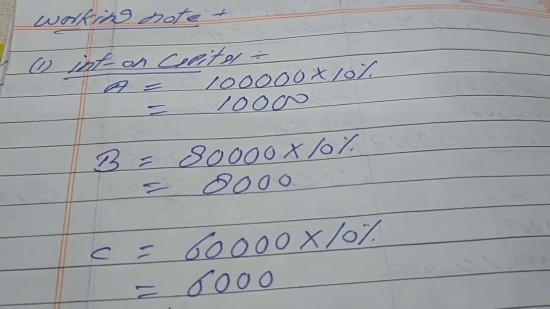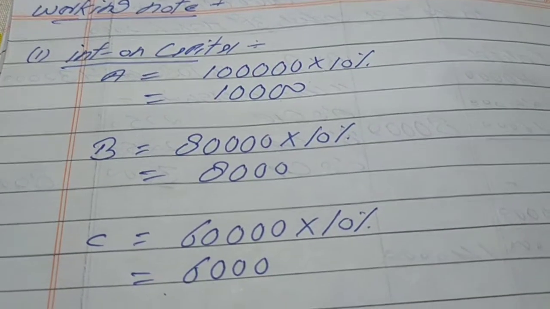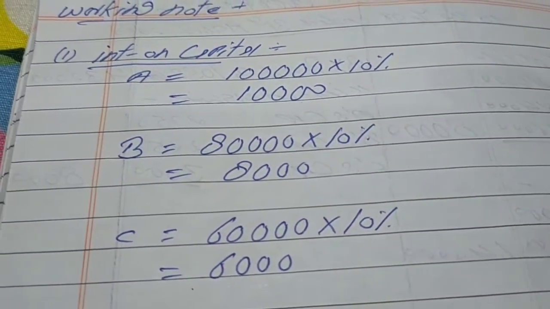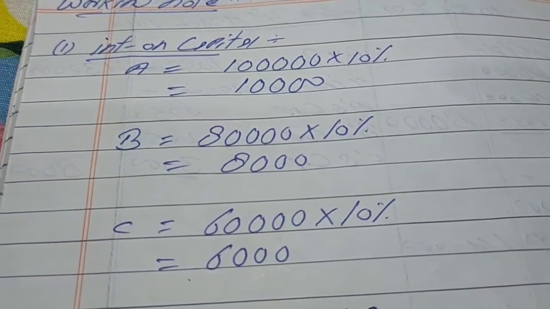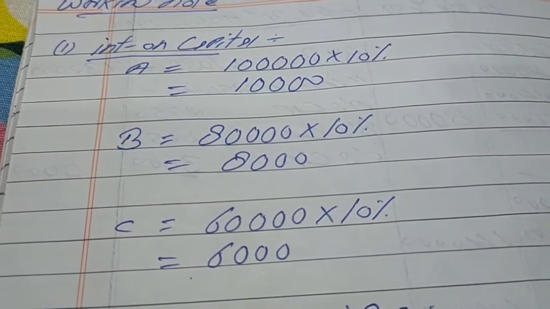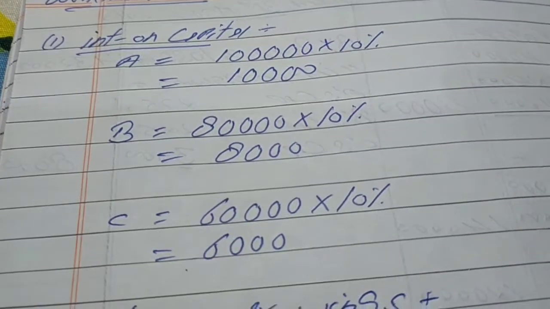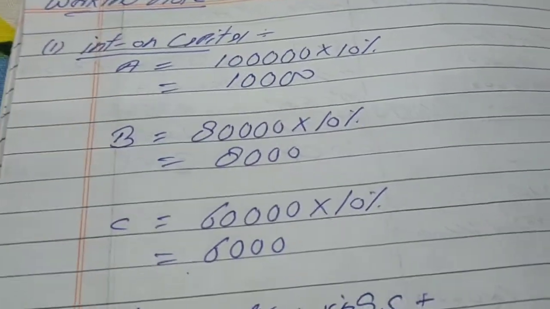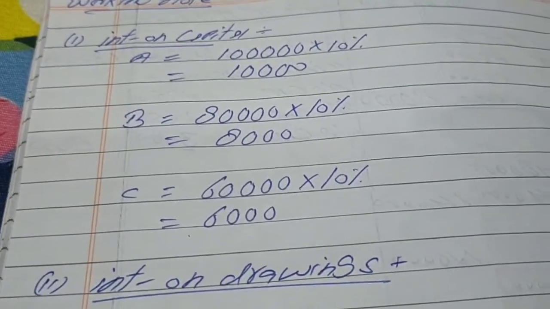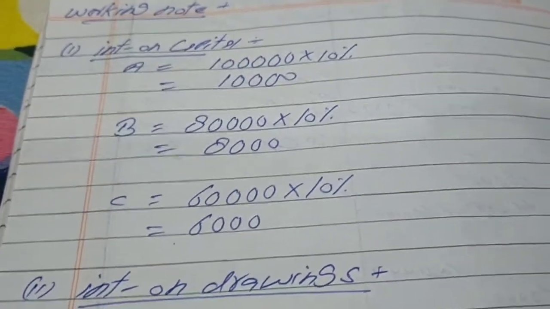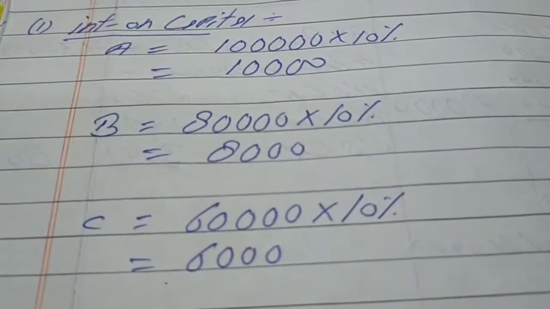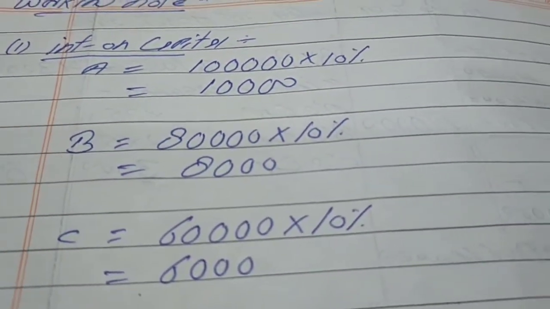The partner is giving a guarantee to the firm that in any year your profit will not be less than rupees 75,000, and for that you have to pay rupees 1,000 per month as salary to me. If the profit is less than rupees 75,000, it will be my responsibility. There are three partners in the question.